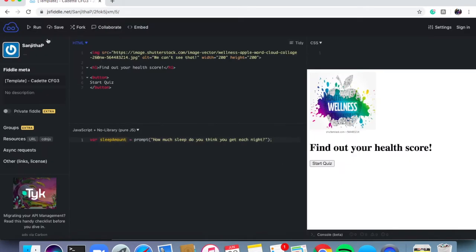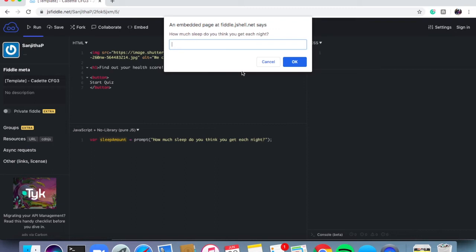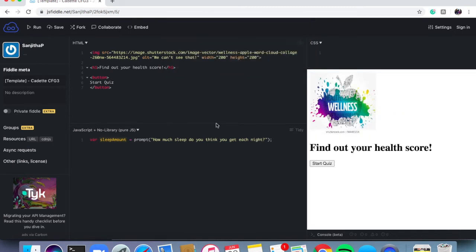So let's hit run. Let's see what happens. There's my window appearing. It says, how much sleep do you get each night? I'm just going to type in a number. Nothing's going to happen from it. But good, we got our first question asked.